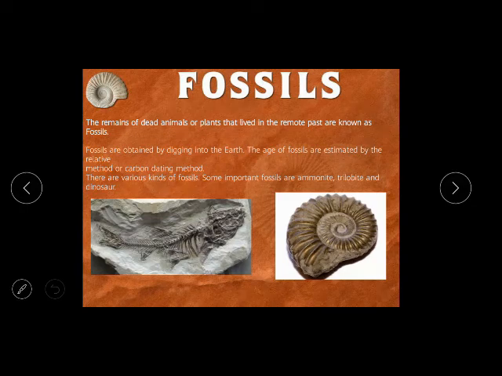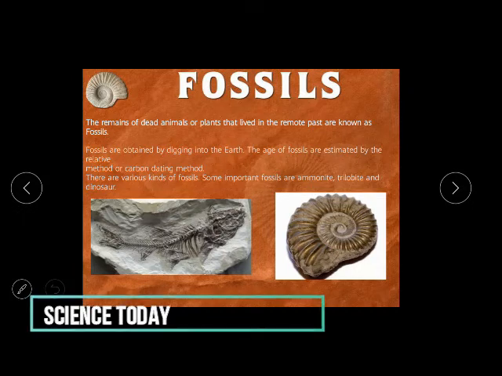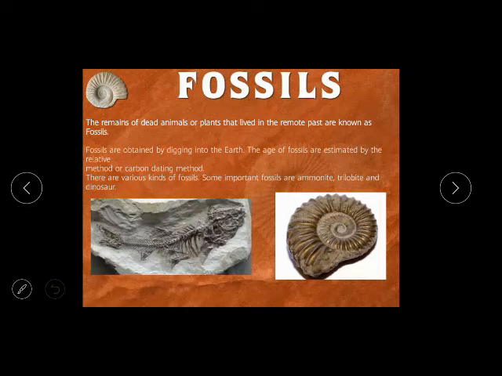Now, what are fossils? Fossils are the remains of dead animals or plants that lived in the remote past. Fossils are obtained by digging into the earth. The age of fossils is estimated by the relative method or the carbon dating method. There are various kinds of fossils. Some important fossils are ammonite, trilobite, and dinosaurs. So fossils means the remains of dead animals or plants that lived in the remote past.